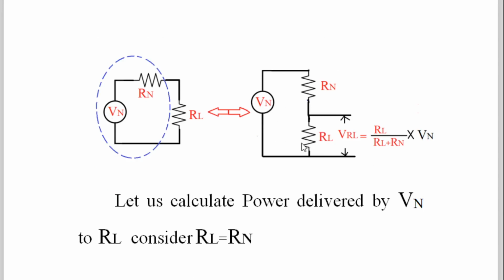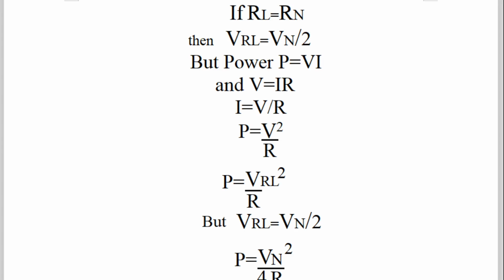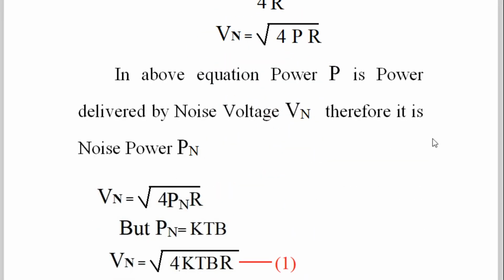So instead of P we are now writing Pn, the noise power, because that power developed is because of the noise voltage applied to that resistor.